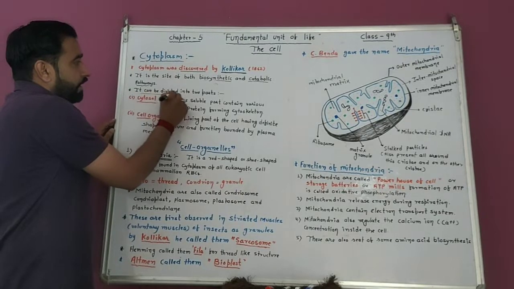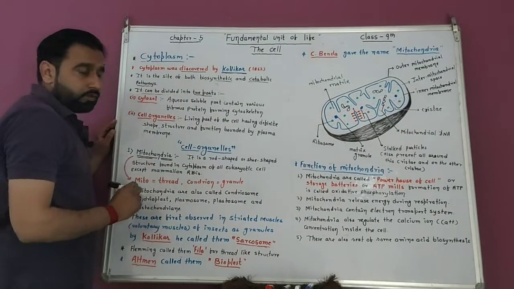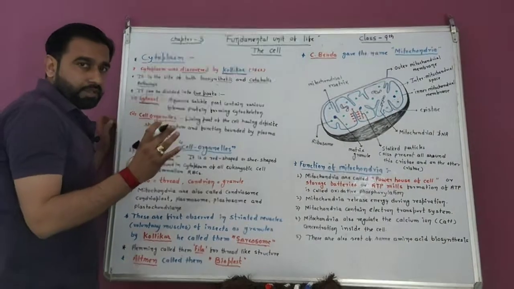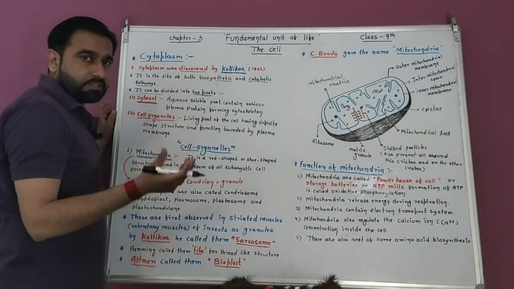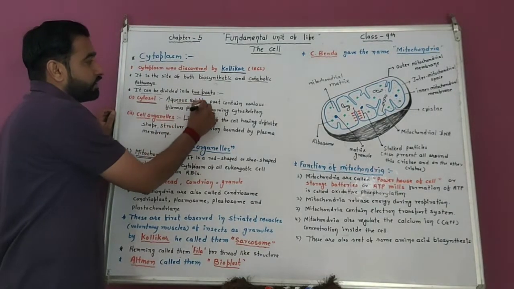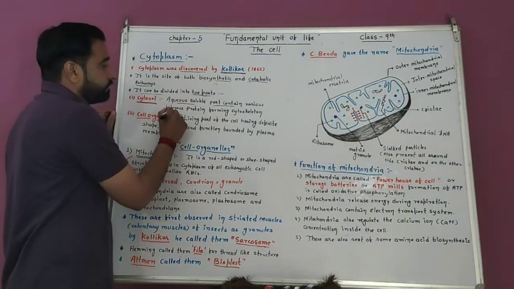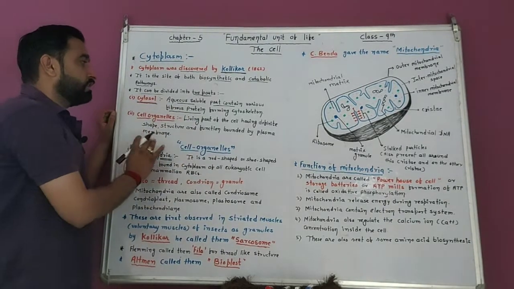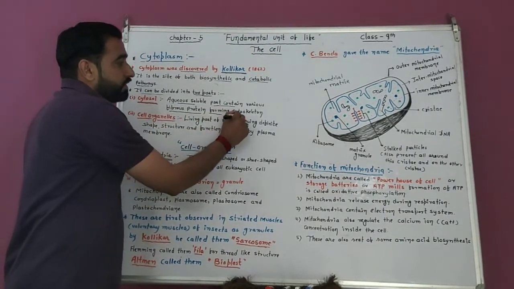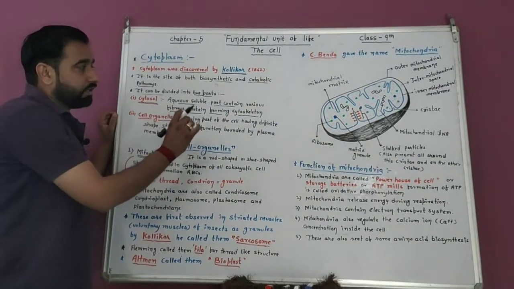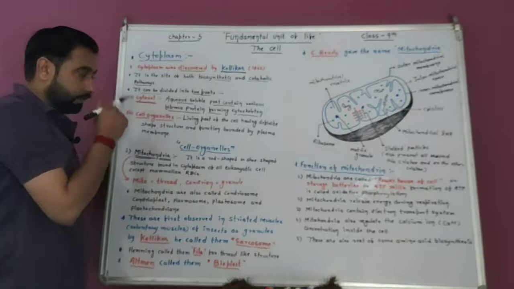Cytoplasm can be divided into two parts. First is cytosol. What is cytosol? When cell organelles are removed from the cytoplasm, the remaining part is known as cytosol. It is an aqueous solution part containing various fibrous proteins. Only fibrous proteins are present in cytosol, forming the cytoskeleton of the cell. The cytoskeleton of the cell is made up by cytosol.